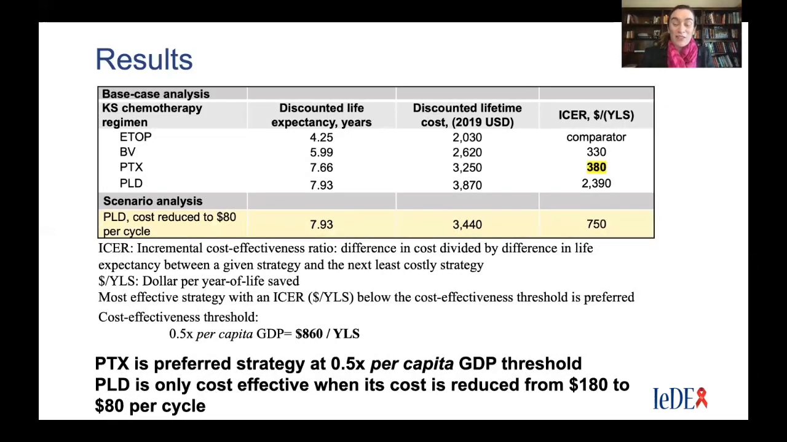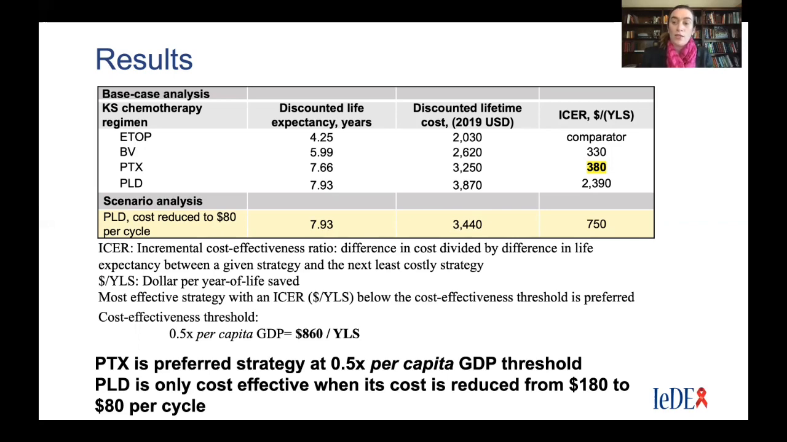Going down the left side here, we have the different types of chemotherapy regimens: etoposide, bleomycin vincristine, paclitaxel, and liposomal doxorubicin. We have the projected discounted life years in terms of expectancy and of cost. And the most important column on this page is the ICER column, which is the incremental cost effectiveness ratio. The ICER is the difference in cost divided by the difference in life expectancy between a given strategy and the next least costly strategy. So how do we decide what's cost effective?